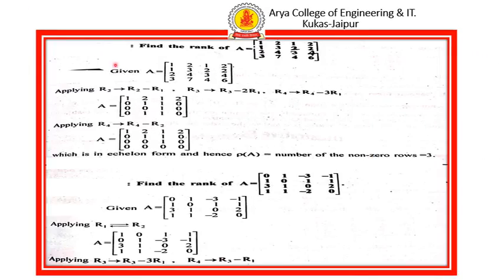The next topic is rank of the matrix. In this lecture, we calculate the rank of a matrix by two methods: first by echelon form and second by normal or canonical form. To make it clear, we take some examples. Question: find the rank of the matrix A. First, we calculate the rank of the matrix by echelon form.